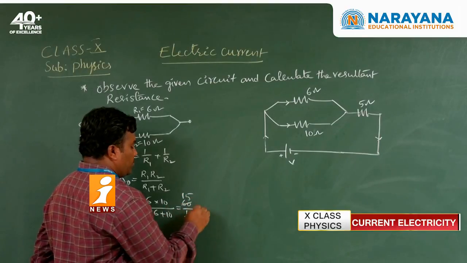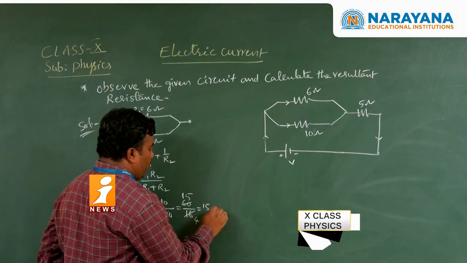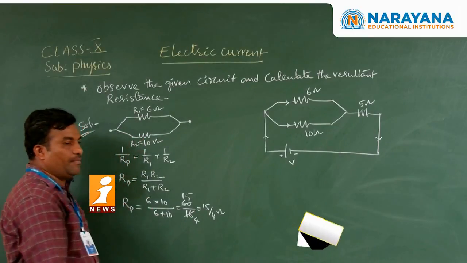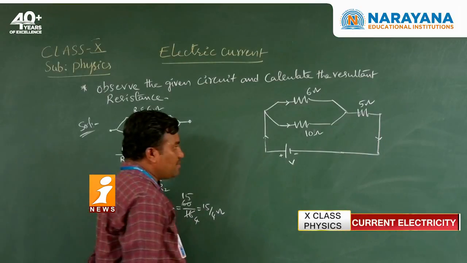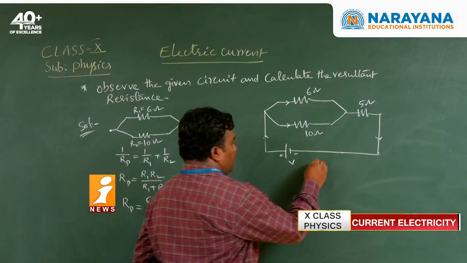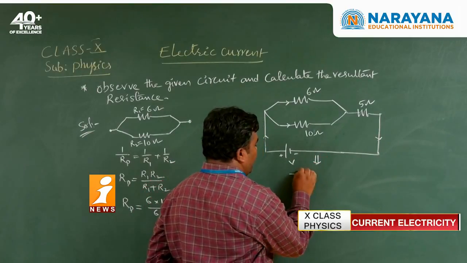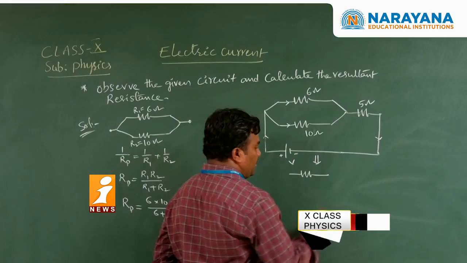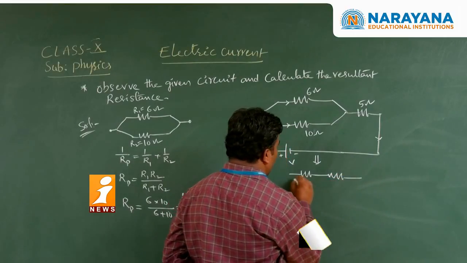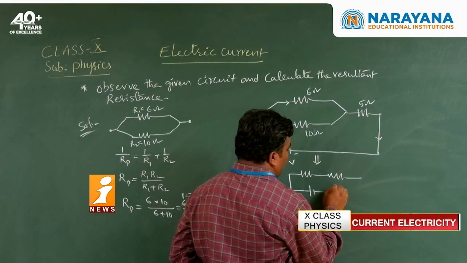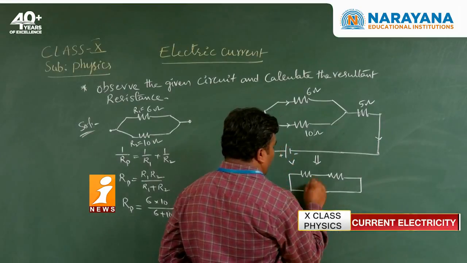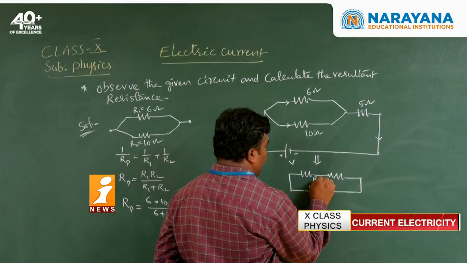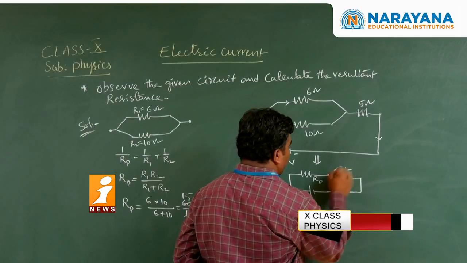So we are getting 15 by 4 ohms as the parallel combination. Now reconstruct the diagram. The parallel combination's resultant is Rp, and here it is the 5 ohms, with the battery connection.